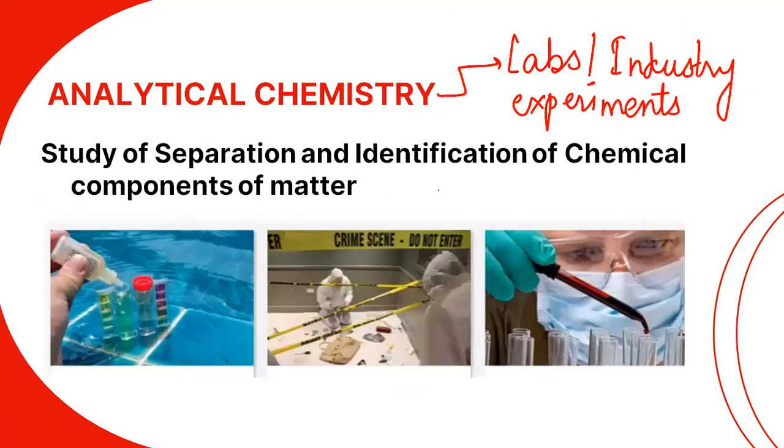Analytical chemistry. I think we all love analytical chemistry: the labs, industrial experiments. When a student appears in the 11th class, or passes out from 10th class, he or she always wants to go to the lab to do chemistry experiments. So the study of separation and identification of chemical components of matter is considered analytical chemistry.